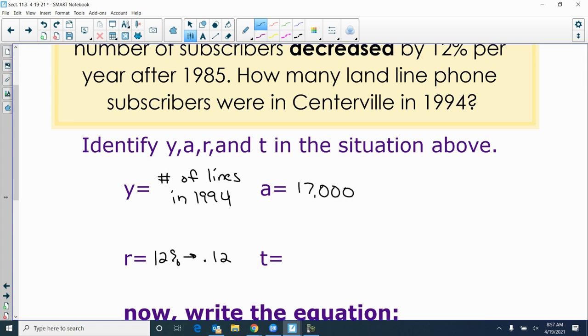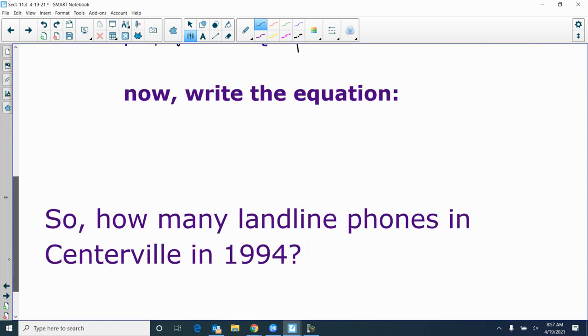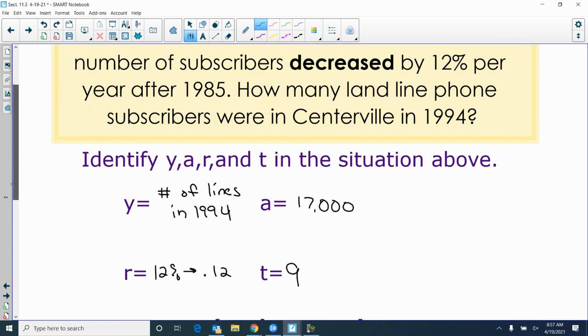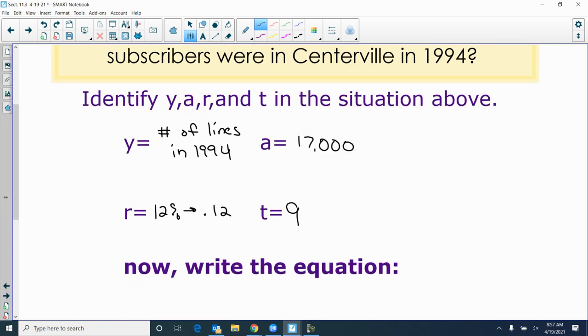The time is 9 years, because we're going from 1985 to 1994. So for any percent, 12%, there's a decimal after the 12. You're always going to move it 2 to the left. So that's going to be 0.12.